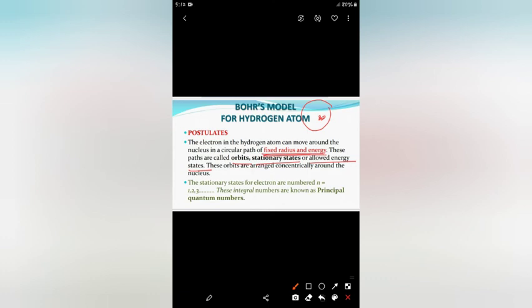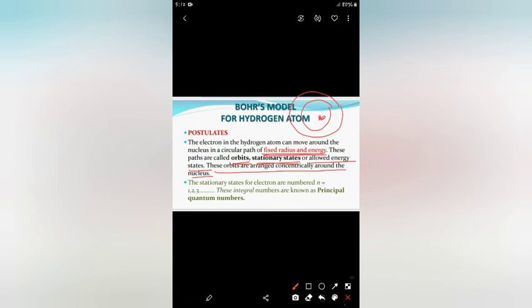Rutherford just simply said that electrons move around the nucleus, but what did Bohr tell? Bohr told that the electrons move around the nucleus only in fixed orbits. Okay, and he named these as orbits or stationary states. And he also said that these orbits are arranged concentrically around the nucleus. Okay, these orbits are arranged concentrically around the nucleus.